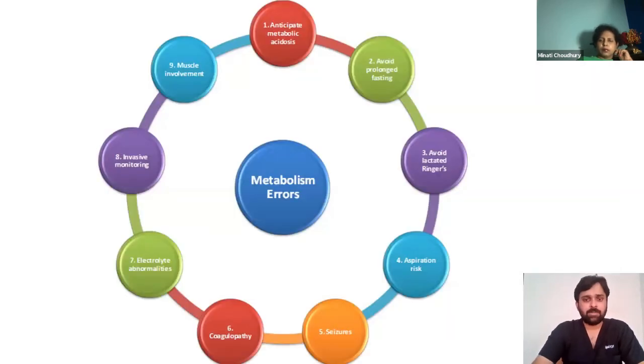we should anticipate any metabolic acidosis, particularly in the stressed state, and prolonged fasting should be avoided, and glucose-containing drinks should be provided. Lactated Ringer's is better avoided because the liver has less capacity, as deposits might already be present in the liver, and aspiration risk should be anticipated.